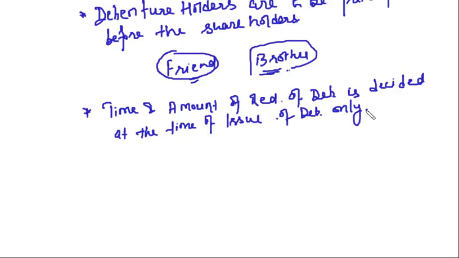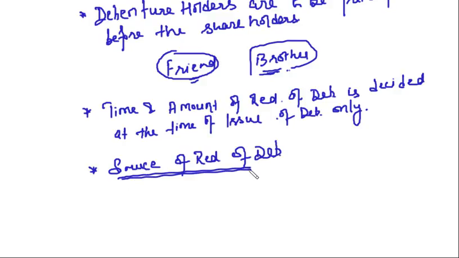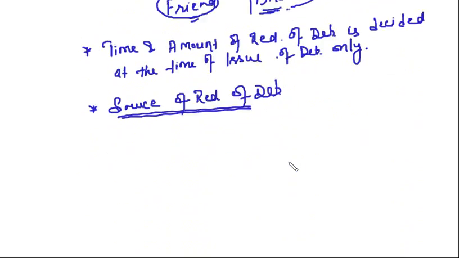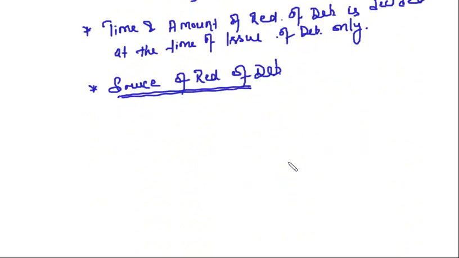There is one more thing. Source of redemption of debentures. That is, how you are going to pay off this money, this loan money.